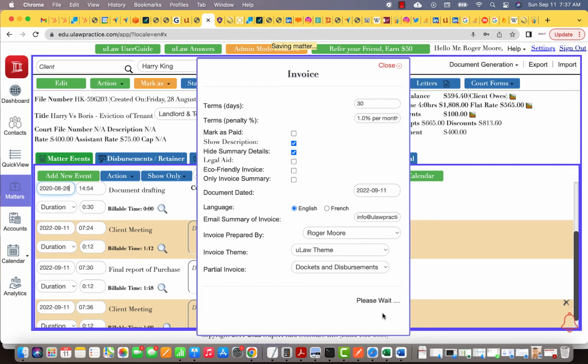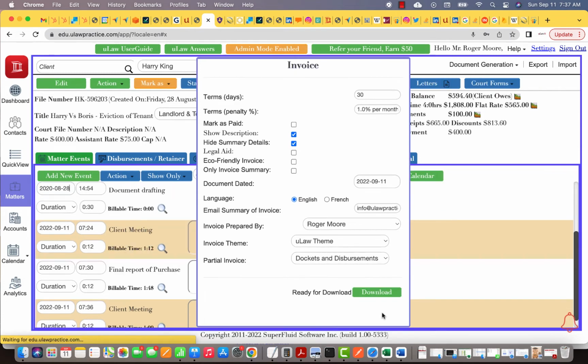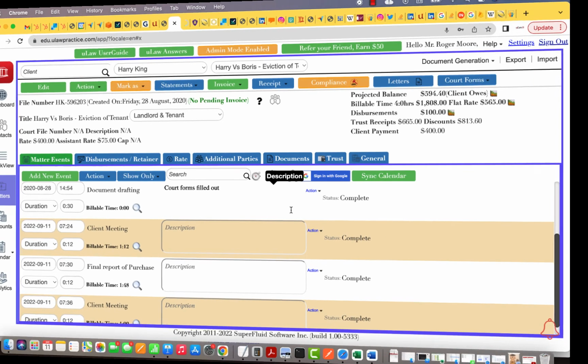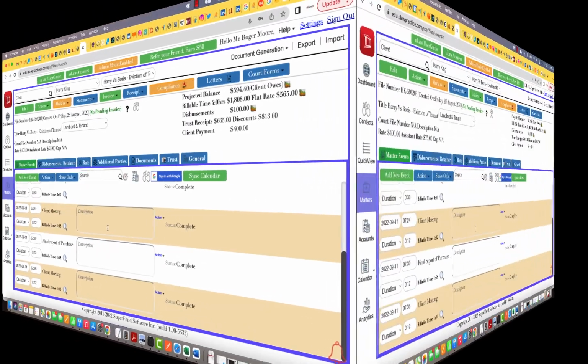So, as you see, based on the Law Society's guidelines on trust and accounting principles in general, uLaw will control which invoices you are allowed to delete. This will basically reduce errors by a huge margin. In fact, it will not even allow you to have any errors in your trust and your general account. Compliance is key for us, and that's why we take a lot of measures with respect to deleting of invoices.